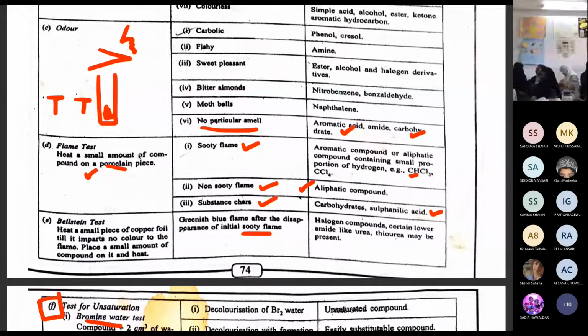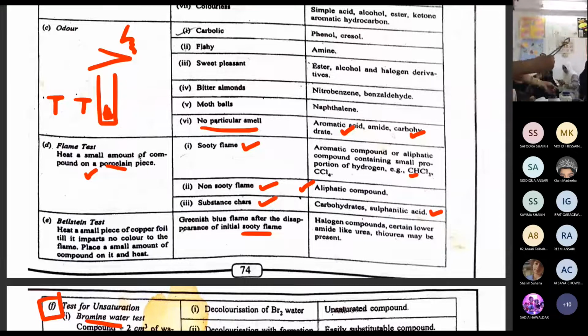Here I can show. This is a porcelain piece. Meaning, a dish can break, so we can use this. Even the cups and saucers we use at home, if a piece breaks, we can use it like this. How we are going to do the test: this is your porcelain piece, this is your pair of tongs. You are able to see the pair of tongs and porcelain piece.